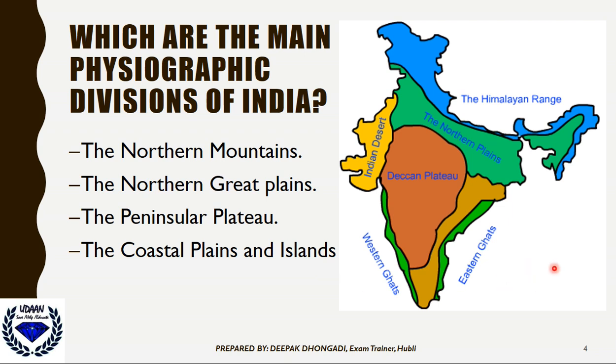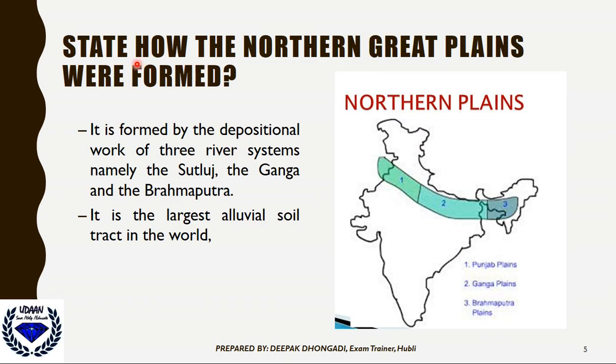Even they are physical divisions of India. I hope you are clear with this picture. There are four physical divisions of India: the northern mountains, the northern plains, the peninsular plateau, and the coastal plains and islands. Okay, next. State how the northern great plains were formed.